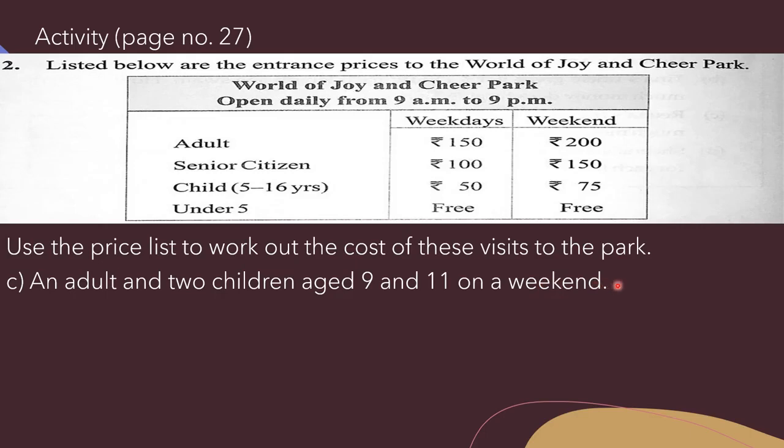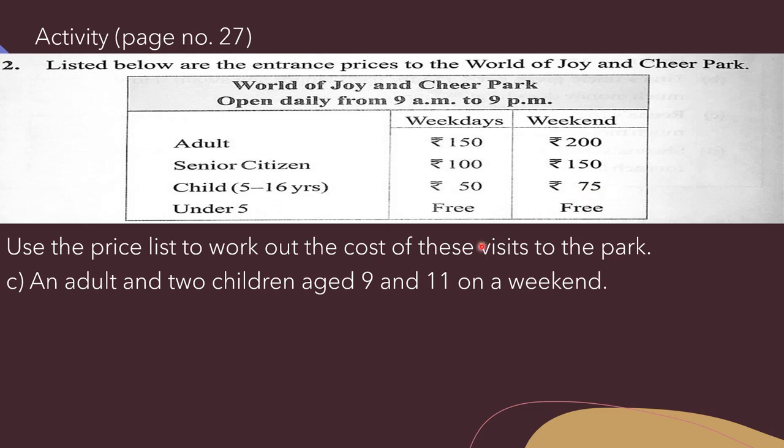Now in C part, an adult and 2 children aged 9 and 11 on a weekend. Okay beta, here one adult has to enter and 2 children whose ages are 9 and 11 years on weekend. So first of all we have to see this weekend price list. Okay, so what is the price of an adult? That is 200. Okay, and 2 children aged 9 and 11 means 75 each.